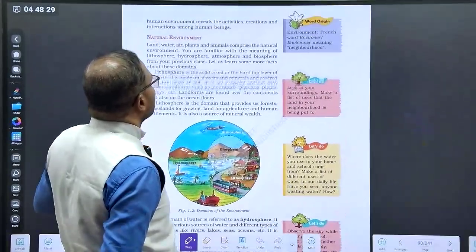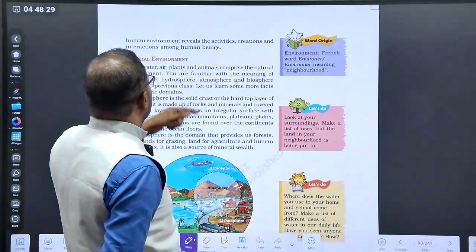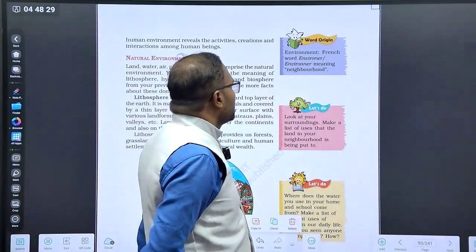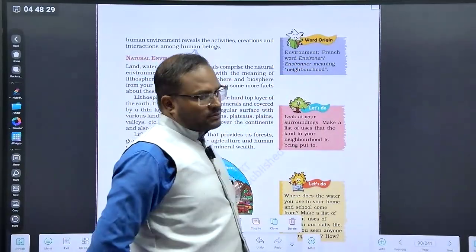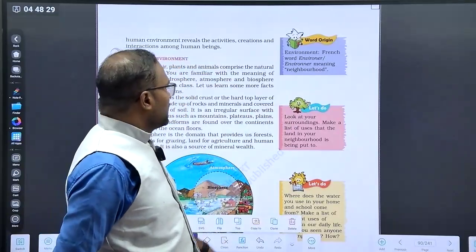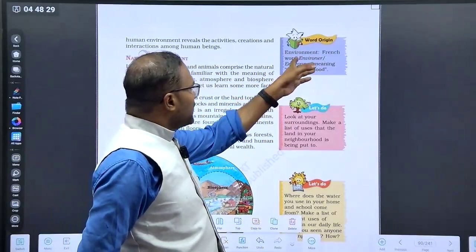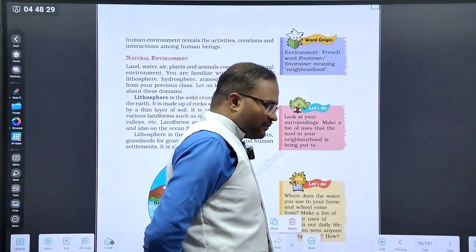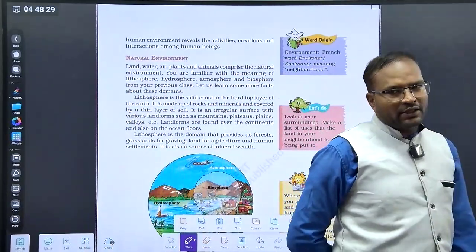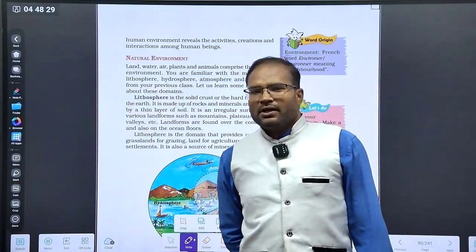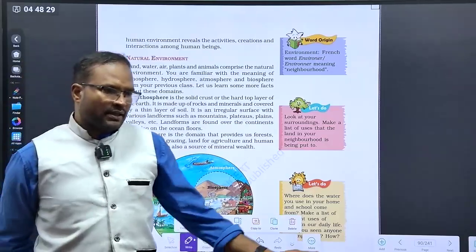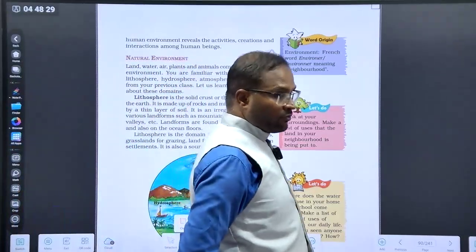The word origin of environment is the French word environner, meaning neighborhood. The word jumped from Latin to Greek and then to French, because the majority of European languages originated from Latin or Greek or a hybrid of both.